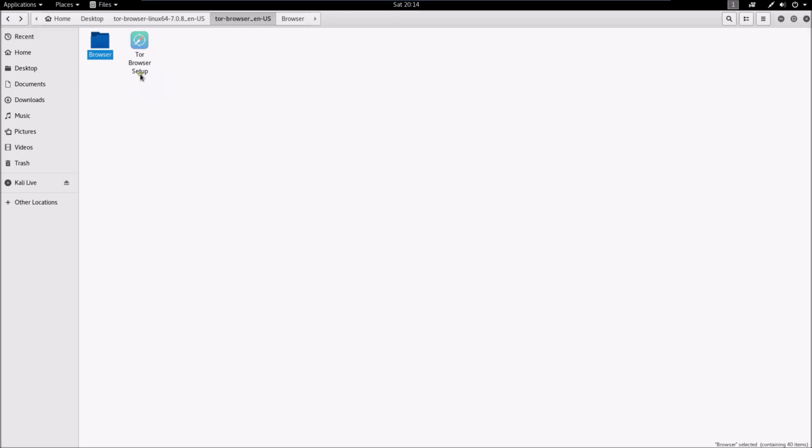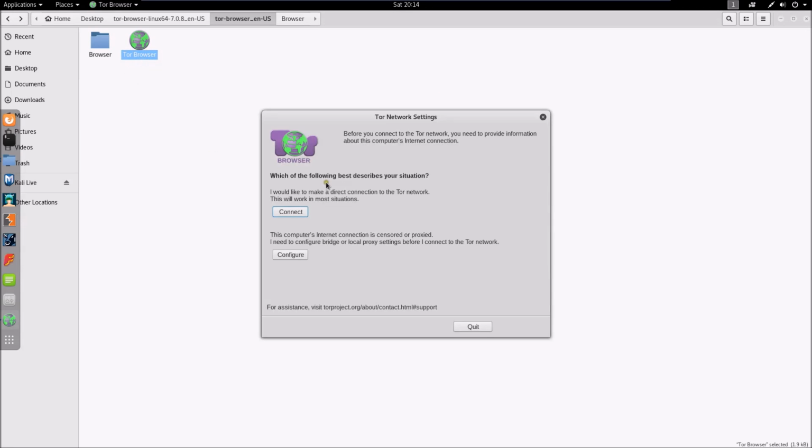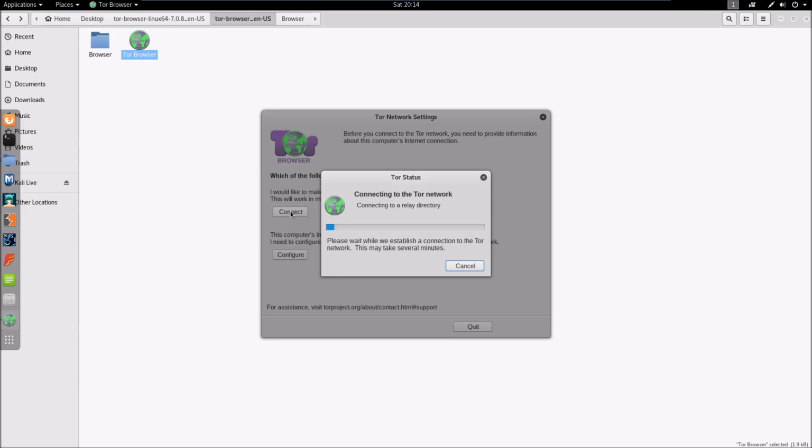Now double click on the Tor browser setup and you will get this pop-up. Click on connect. It will take some time.